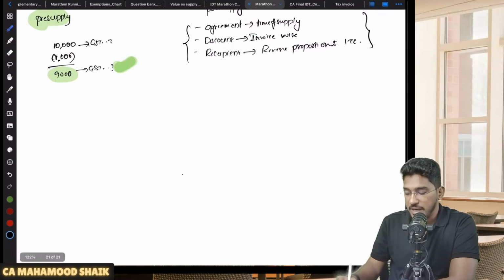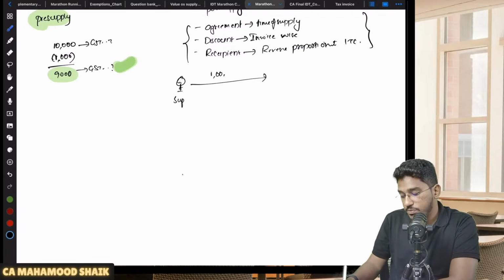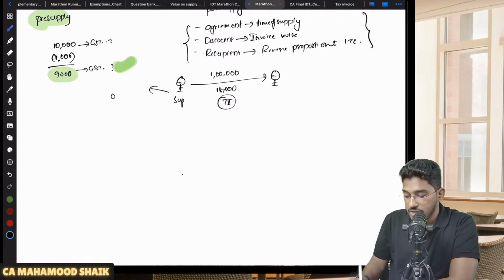Sir, how will this practically work out? Let us say for example, there is one supplier, he made some supply amounting to 1 lakh rupees, and on that GST is 18,000 rupees to the recipient. Now for this initial transaction, he will give a tax invoice. This tax invoice will be declared in his GSTR-1. He will discharge the output tax liability amounting to 18,000 rupees.